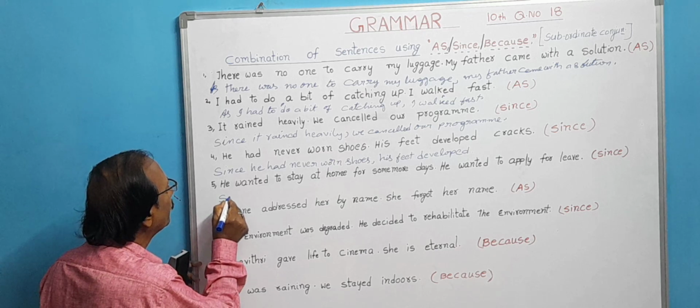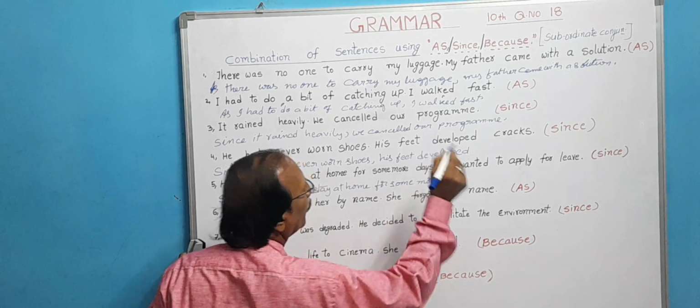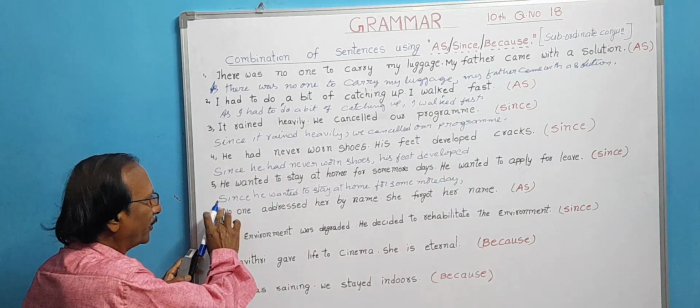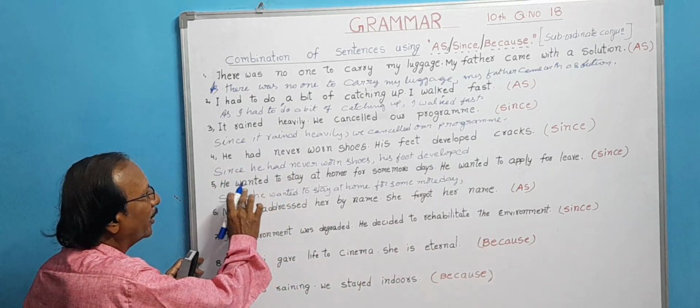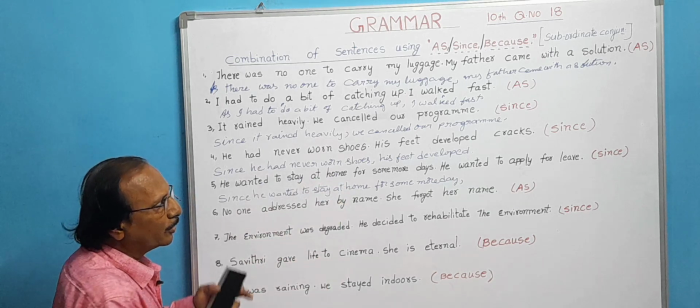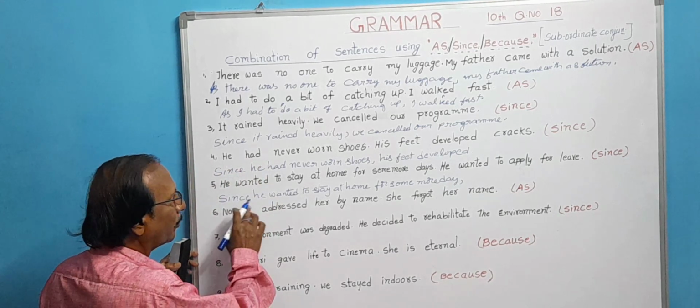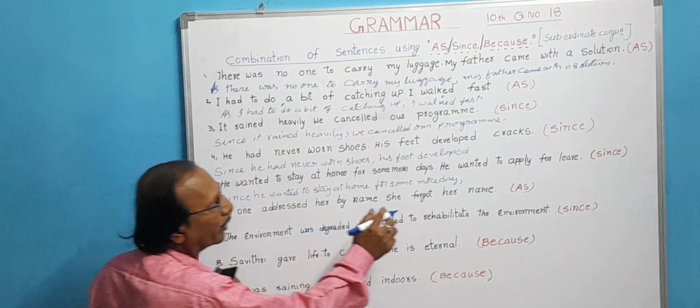Since, comma, after writing since we have written the reason. What is the reason here? He wanted to stay at home for some more days. As a result, what happened? He wanted to apply for leave. Since he wanted to stay at home for some more days,